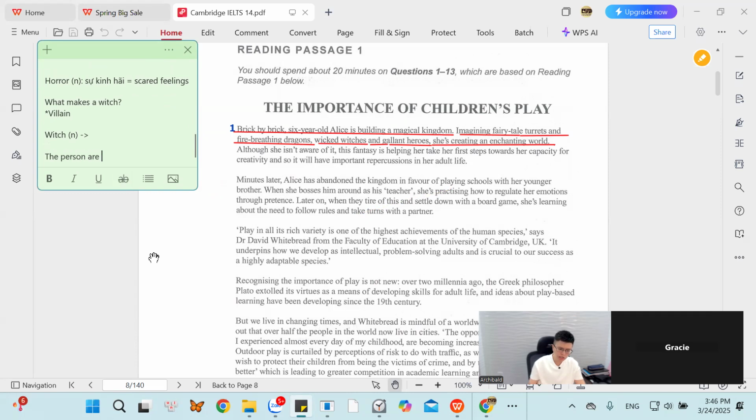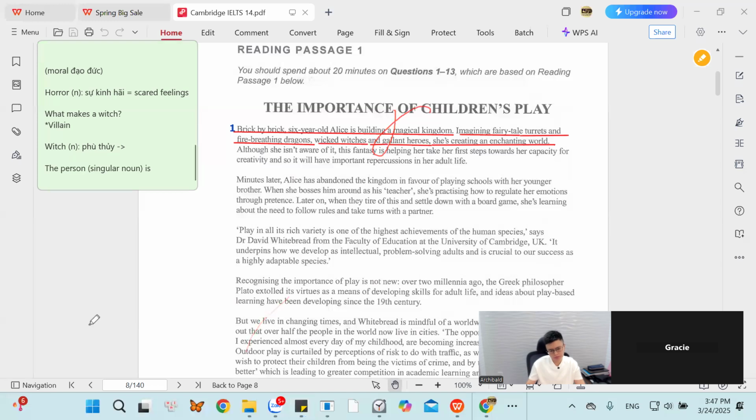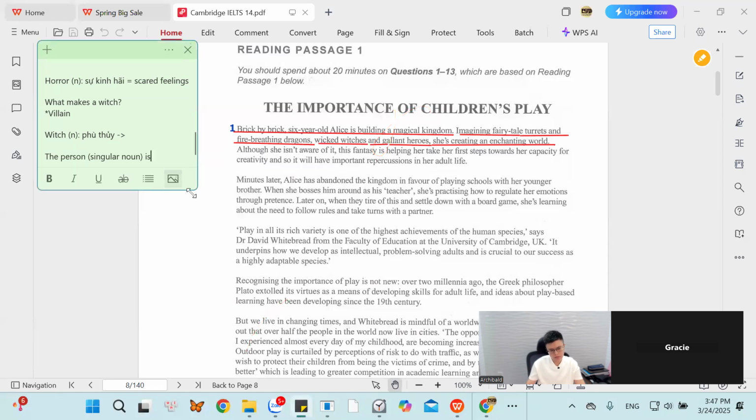Person is a singular noun in English. The person should be "is". We don't say "the person are". In Vietnamese, we have the word which, and in this sentence, they use the word magical. What is the noun of magical? Do you remember the noun of magical? Magical is an adjective. What is the noun of it? Magic.